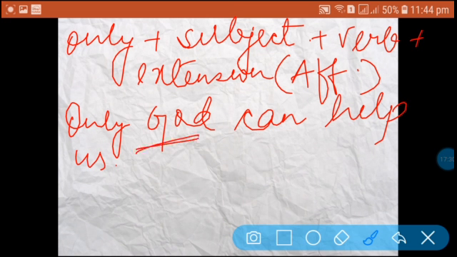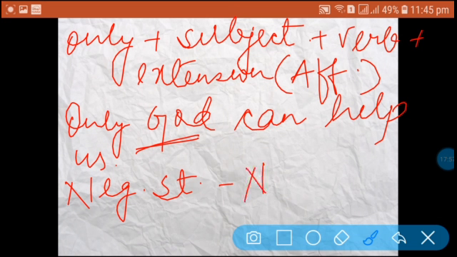So the negative structure for this statement will be: none but God can help us.